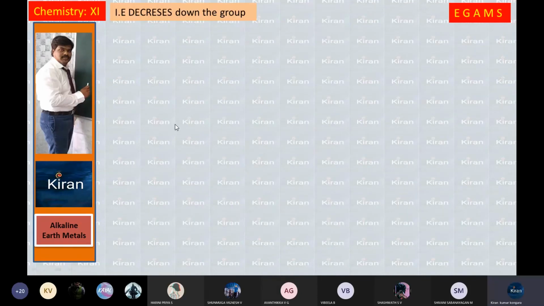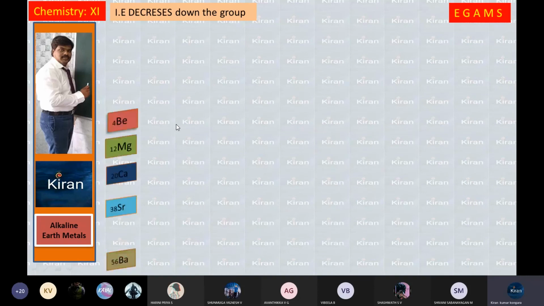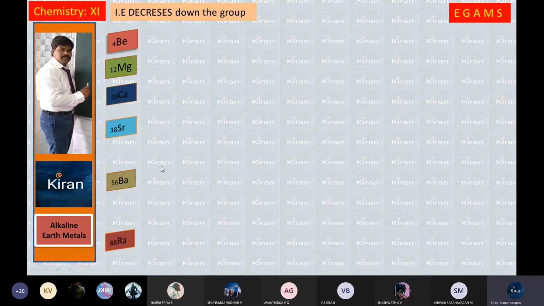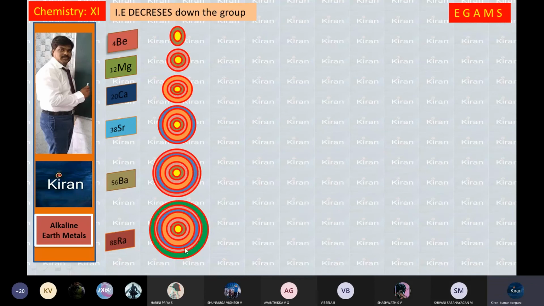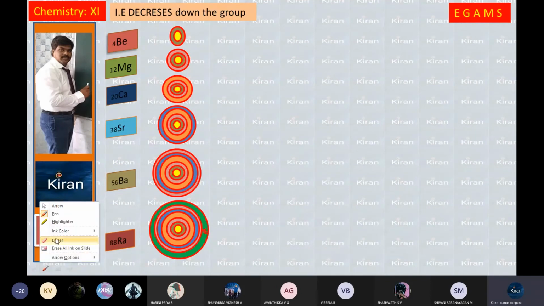Next topic is ionization energy, which decreases down the group. From beryllium to radium, the atomic sizes are increasing. Hence, you can remove the electron easily from this atom. When the electron is there, you can remove the electron easily from the last atom. Why?